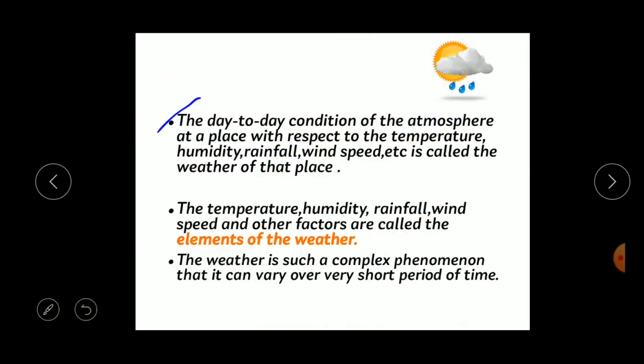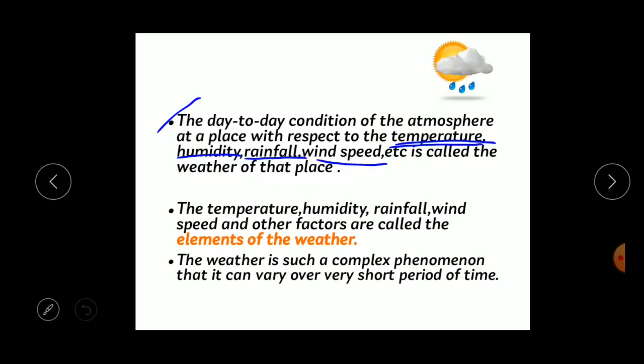The day to day condition of an atmosphere at a place with respect to the temperature, humidity, rainfall, wind speed, etc. is called the weather of a place. Okay, so the day to day condition of an atmosphere at a place with respect to the temperature of that place, the humidity. What is the meaning of humidity? The amount of water vapors present in the atmosphere. Okay, the amount of water vapors present in the atmosphere is called humidity, and the rainfall and the wind speed etc. is called the weather of that place.